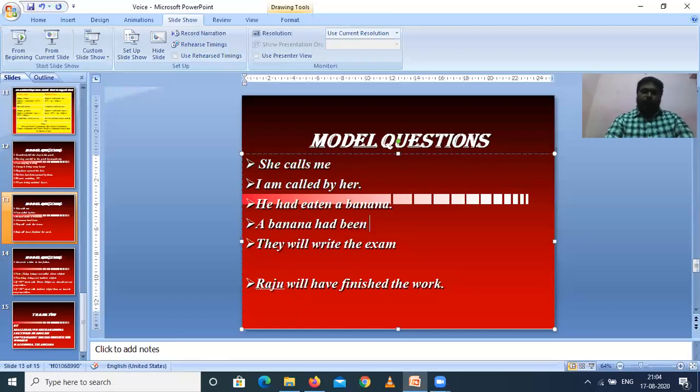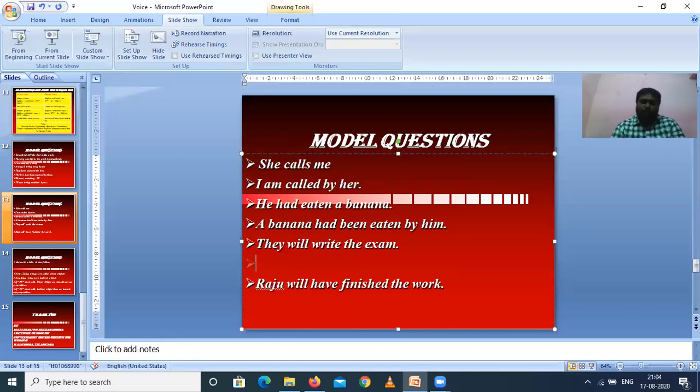So a banana had been eaten, E-A-T-E-N, eaten by. The third form, eaten, comes, and by he will become by him. Okay, and then, they will write the exam. You see this example, they will write the exam. So here 'they' is the subject, 'will write' is the verb, 'the exam' is the object.